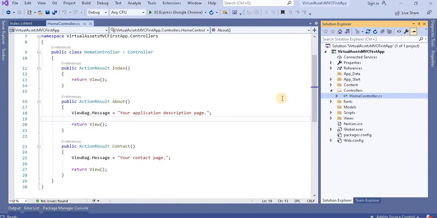So basically a controller in MVC controls the flow of the application. For example, when we make any request on the browser, this controller is responsible for giving the response to the browser. When we create our first ASP.NET MVC application, by default we have the home controller. So from the browser, when we go to the home page, or from the home page when we go to the about, this is the home controller which is responsible to render this particular view